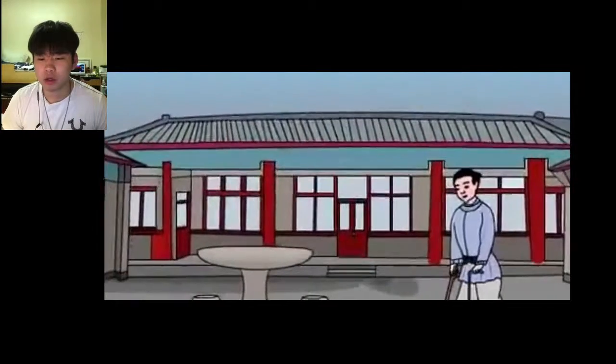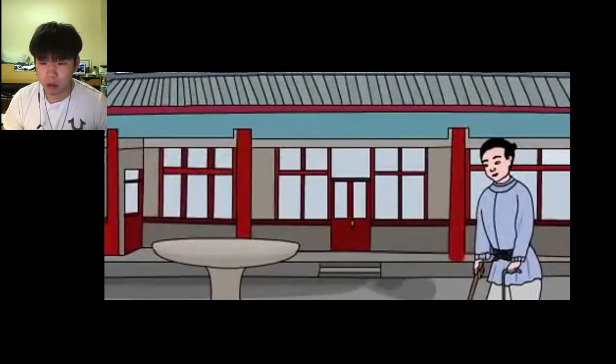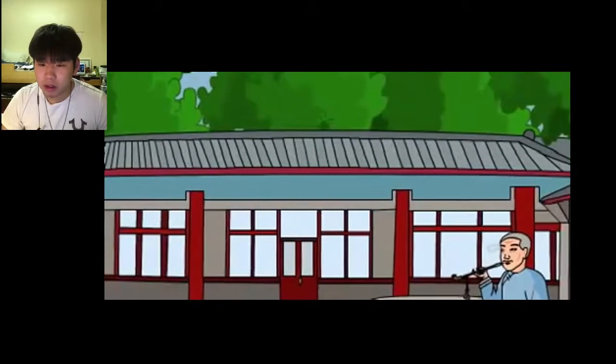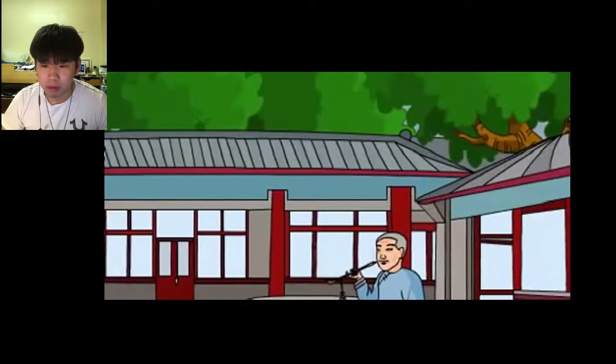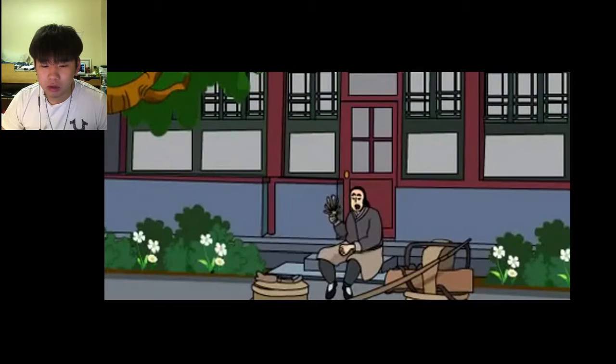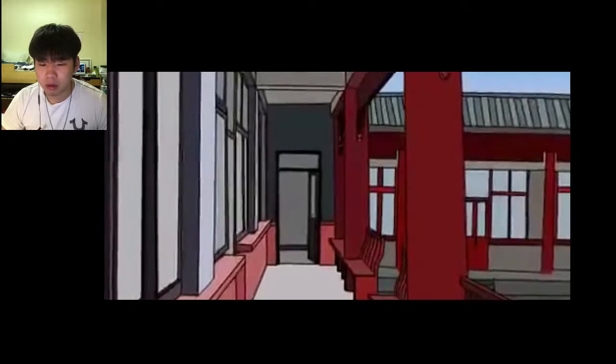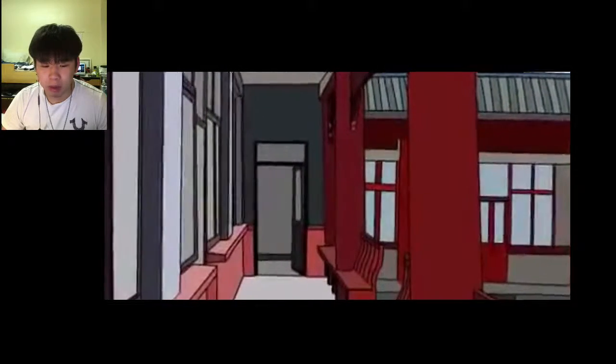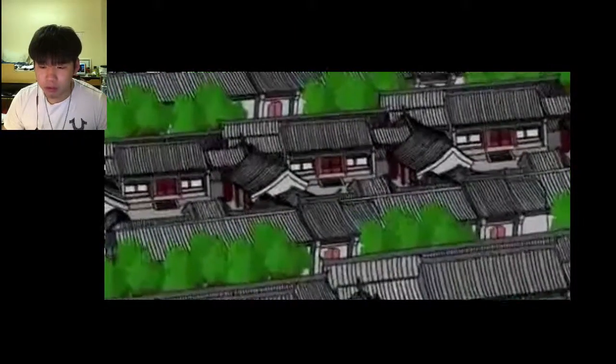The four side houses are usually composed of the main room, the east and west wing rooms, the dining room, and the kitchen. They are independent and have a corridor connected between them. The house in the north of the courtyard is the main room. It is usually built bigger than the rest of the rooms. The owner usually lives in the main room. The houses on the east or west side are usually for the kids, if the owner has both son and daughter. The dining room is for the maids.